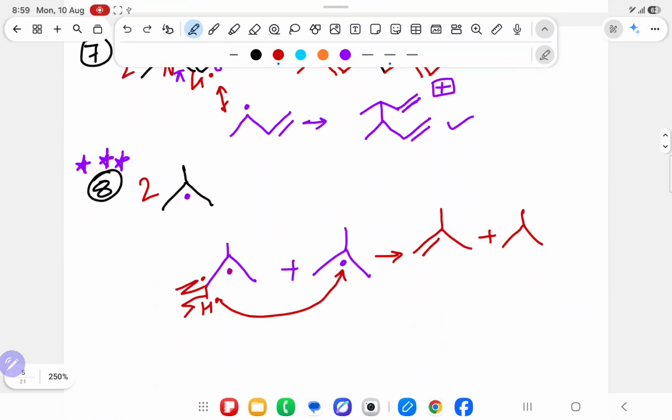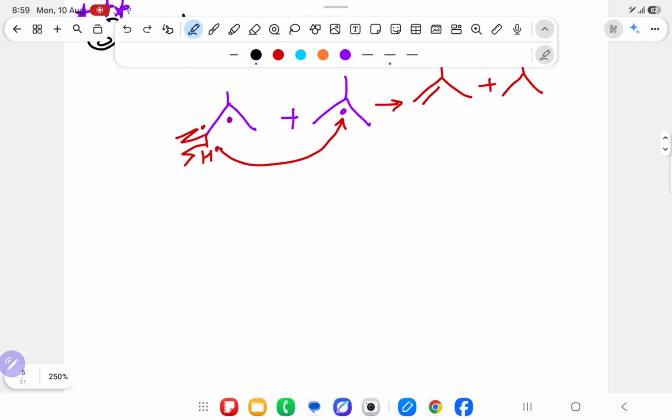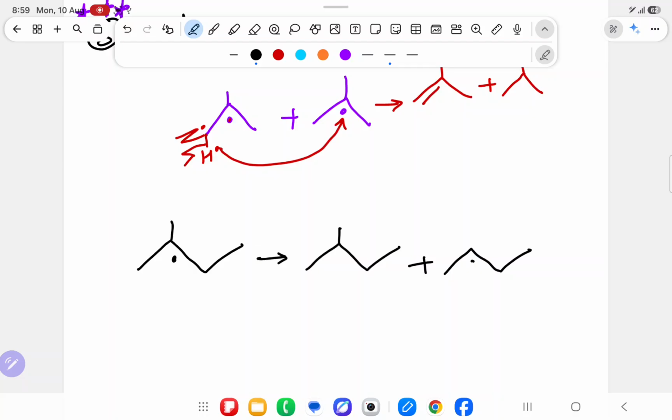Sir, everything I understood, but I didn't understand this 3 degree radical thing. Don't worry, simple. If 3 degree radical is there, suppose here I will make a double bond. So you will do one thing. First you will make one compound as it is, and then try to put a double bond here or here, any one place. But while putting, check which double bond is more stable. Sir, this double bond is more stable because of more number of alpha hydrogen. So this is the 3 degree answer.